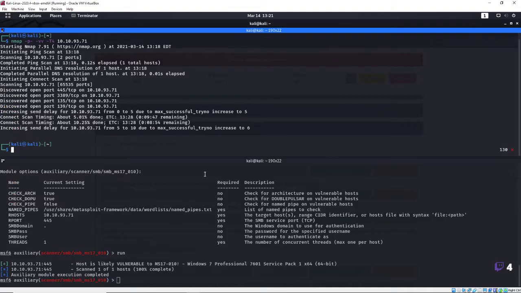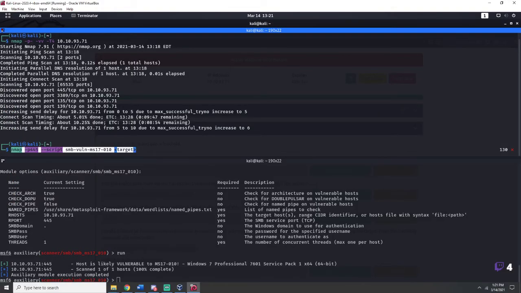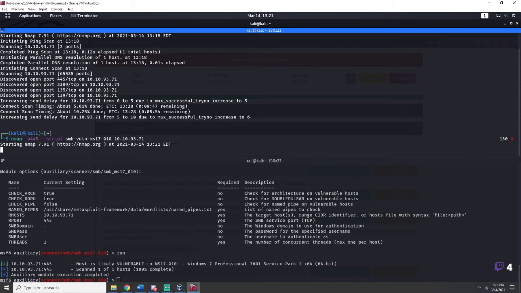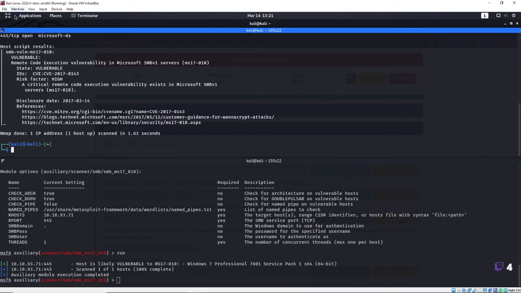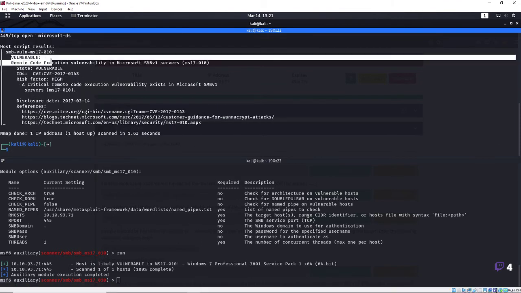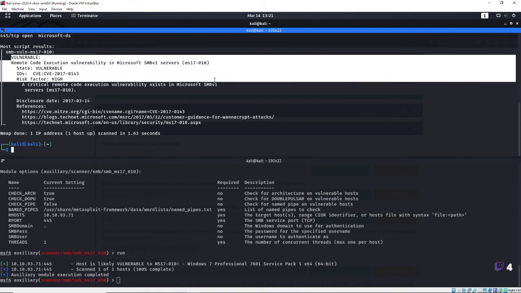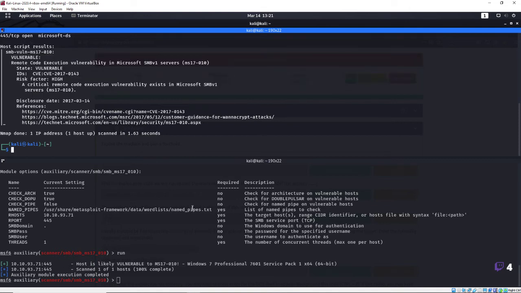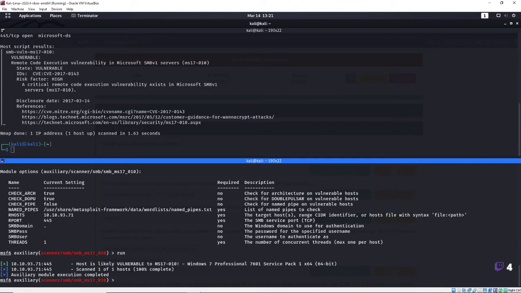And our target is 10.10.93.71. Right, and when that guy's done running, we can see that he is 100% vulnerable. Okay, so state vulnerable, risk factor high. All right, cool. So we ran our nmap script and we also ran our Metasploit script. Both of them say that we're vulnerable to that attack.